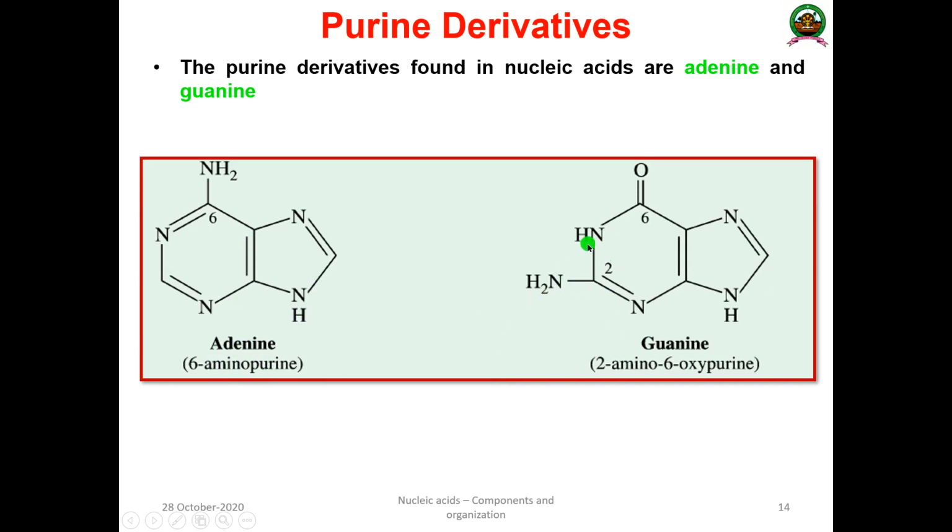Then what is guanine? It's very simple. In the 6th position there is an oxygen, and in the 2nd position there is an amino group. This is the opposite of cytosine. In the case of cytosine there is an amino group and an oxygen, but here in the case of guanine, this is oxygen and here it is an amino group. That is known as a purine derivative.